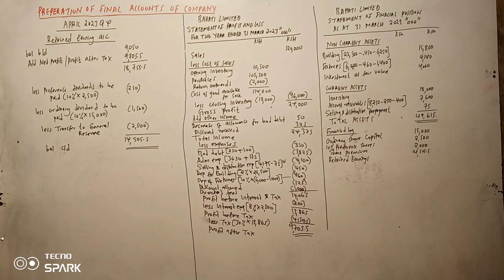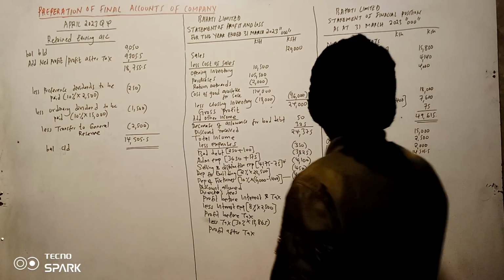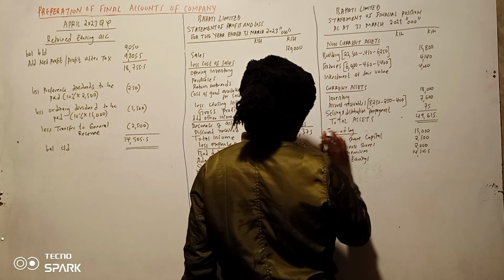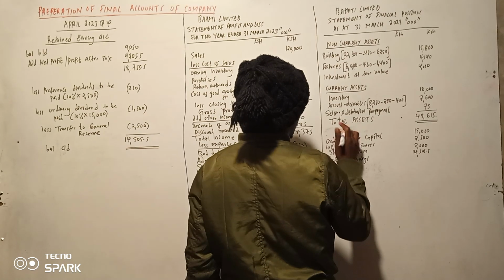Haya, I think hadi hapo tuko sawa. I think tunaweza enda next. I think tumemalizana na mambo ya equity. Actually ungeandika hapa chini, hapo ungeandika finance by.